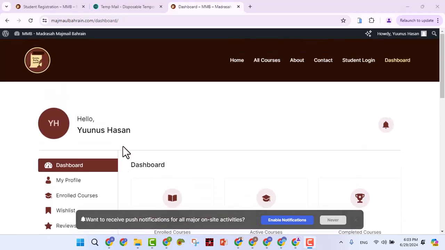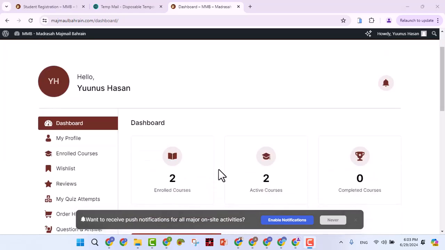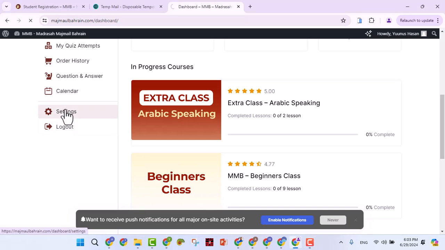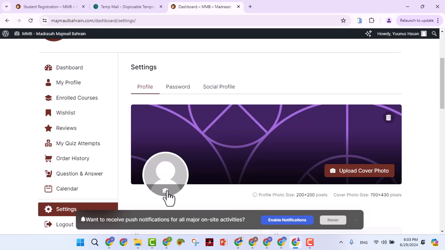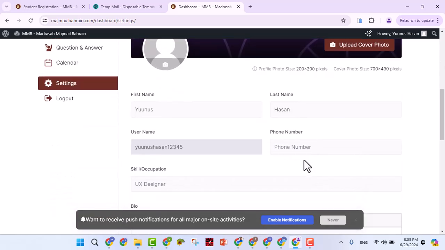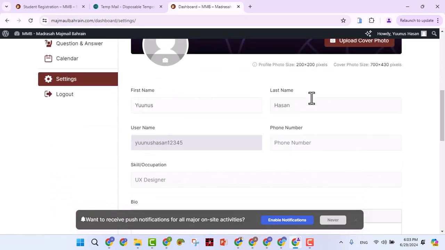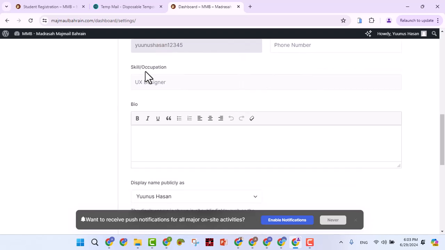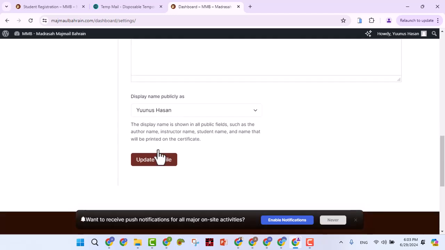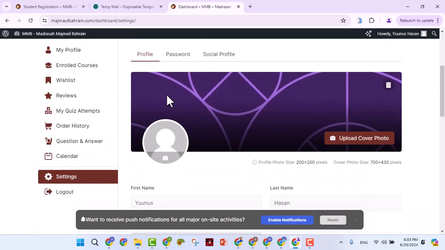May Allah bless our efforts. Some of the things you can also do is that you can come to settings here. Under profile, you can upload your photo, cover photo. This is your name. You can change it if you like. This is your username. You can add your phone number, your occupation, your bio, things like that. You can do all this. So you can just play around.